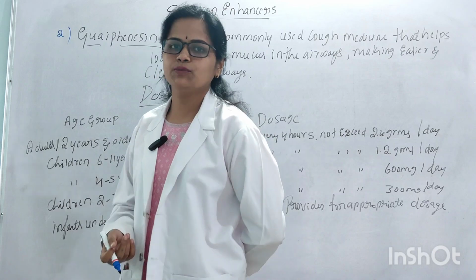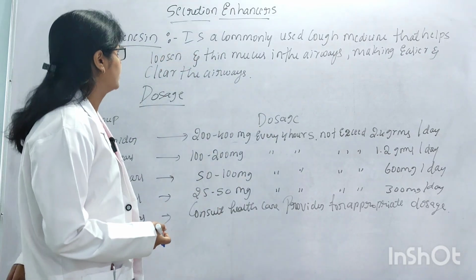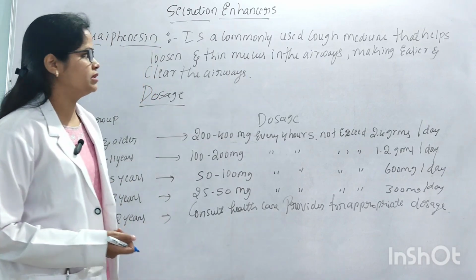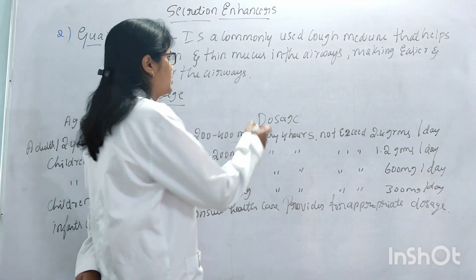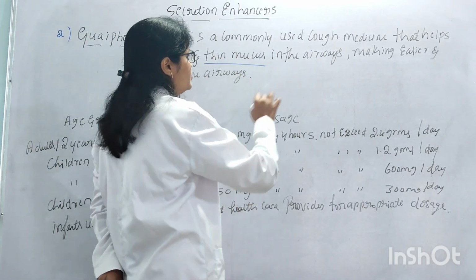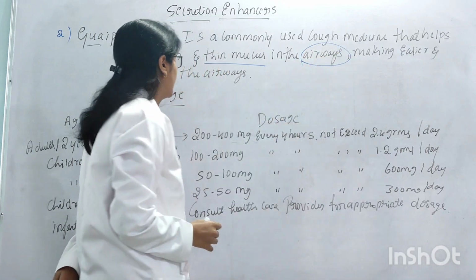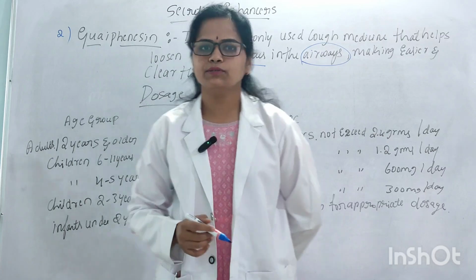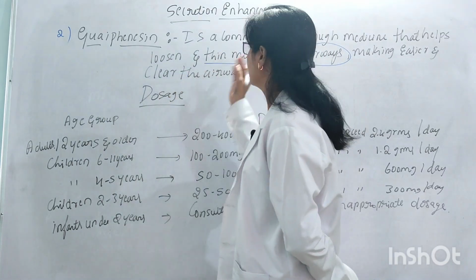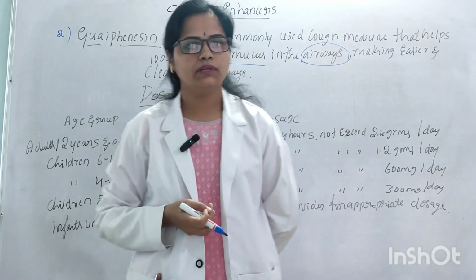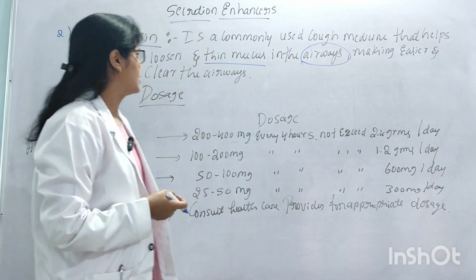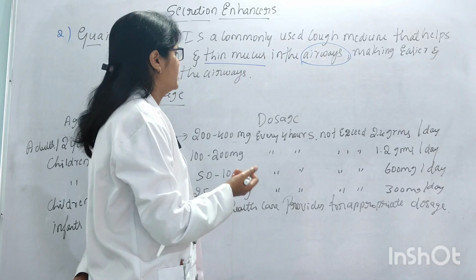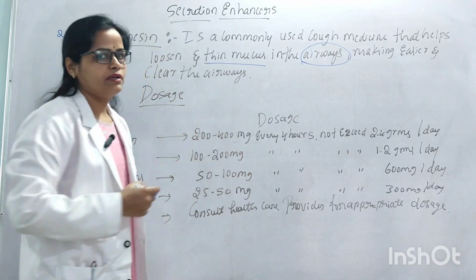This drug is used as a secretion enhancer. It is a commonly used cough medicine that helps to loosen the thin mucus in the airways, making it easier to clear the airways. Guaifenesin is a commonly used cough medicine that helps to loosen thin mucus. If there is thin mucus in the airways, guaifenesin is used to clear it.